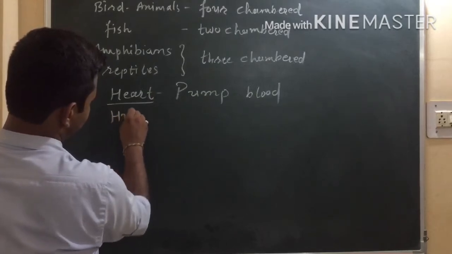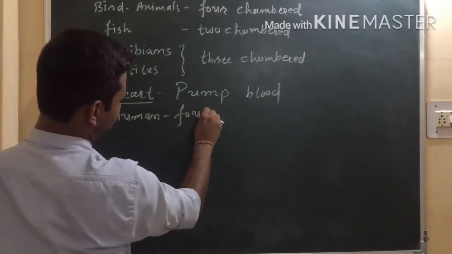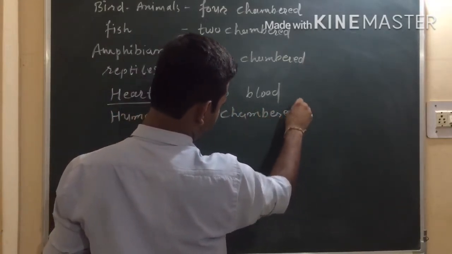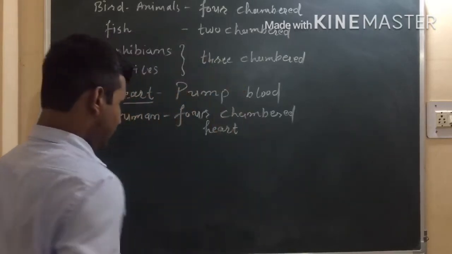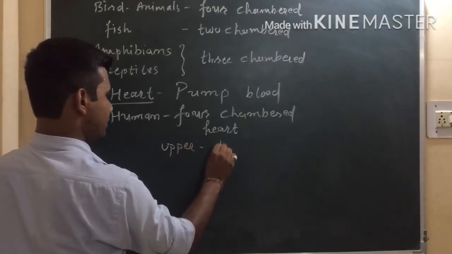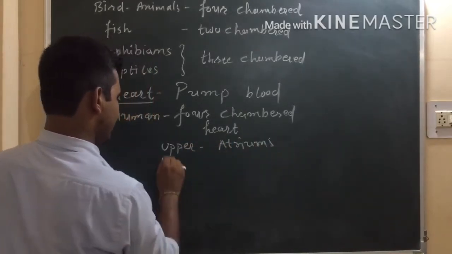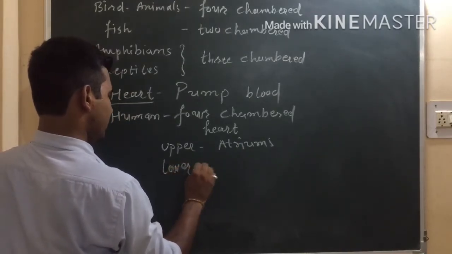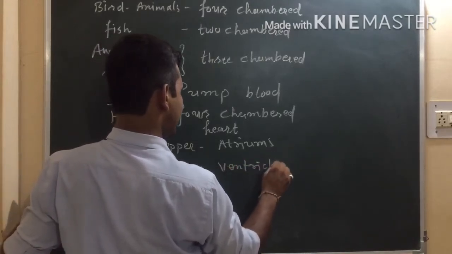So humans will have a four chambered heart. The upper part is called atriums and the lower part is called ventricles.